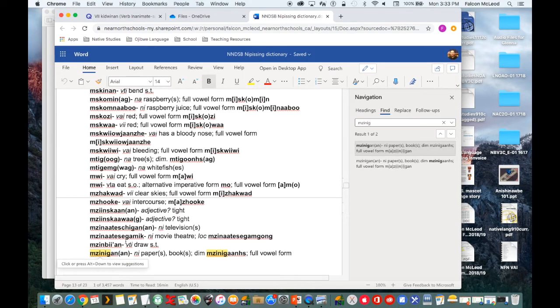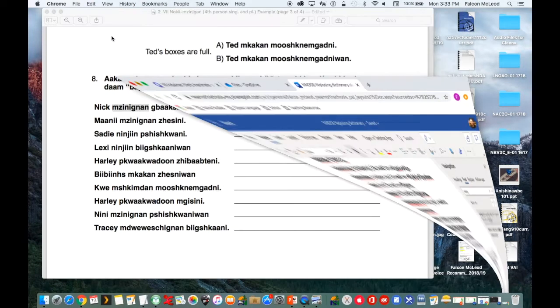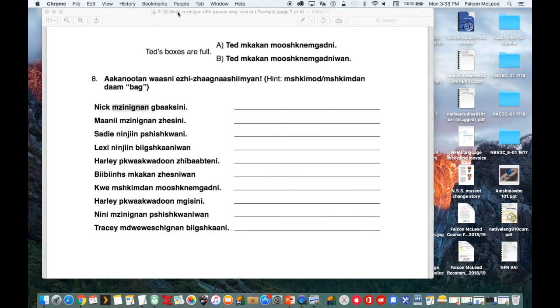Here we go. There's a short vowel sound in there, so we had to get rid of it when we pluralized it or used fourth person. So remember, mzinigan means paper or book. We got mzinignan, so it could be pluralized. We're going to look at our verb, kabaksinne.